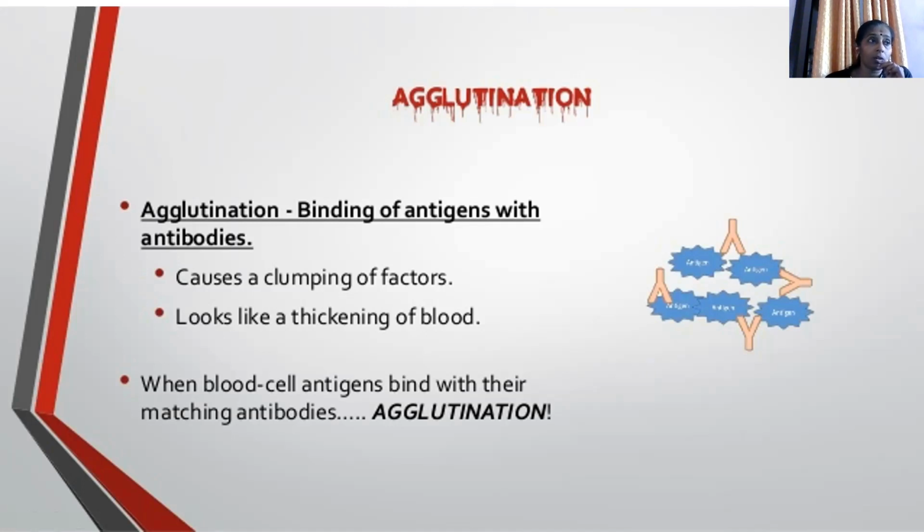If clump formation occurs, we can identify that the antigen-antibody reaction has occurred. Suppose we want to test whether a person is A blood group or B blood group. We take the blood and mix it with the B antibody, and if the reaction occurs, we can say the person is A blood group. Or else we mix with the A antibody, and if the reaction occurs, the person is B blood group. So this is the rule of thumb. When a blood cell antigen binds with the matching antibody, it produces clumps, which we call an agglutination reaction.